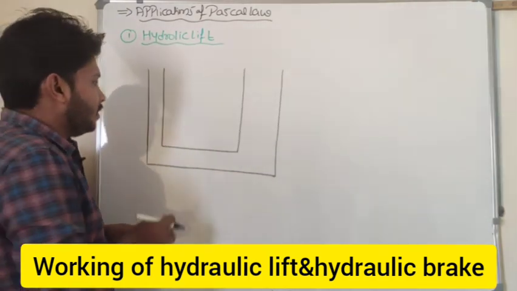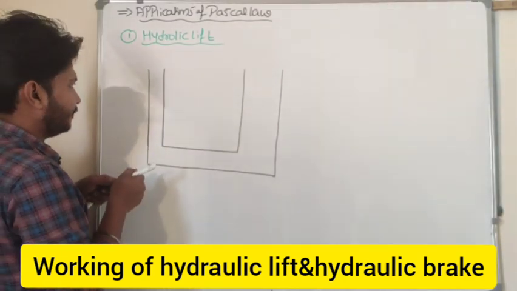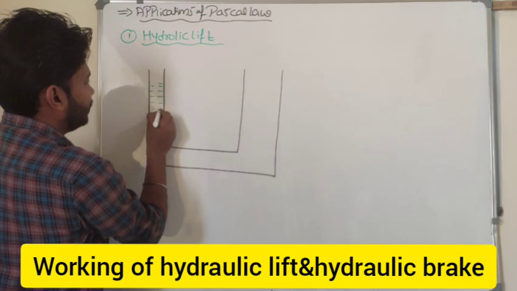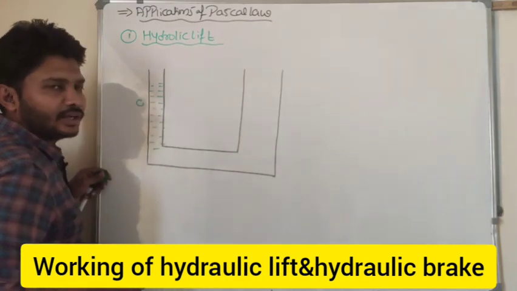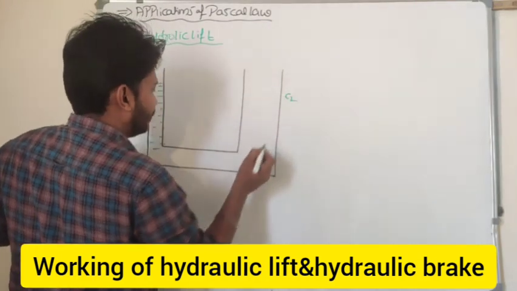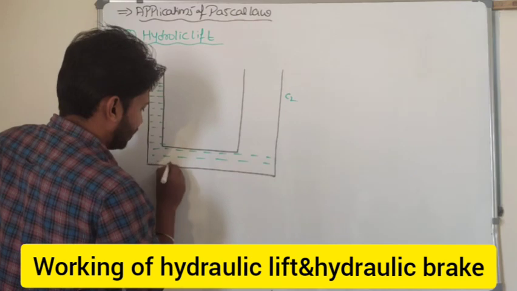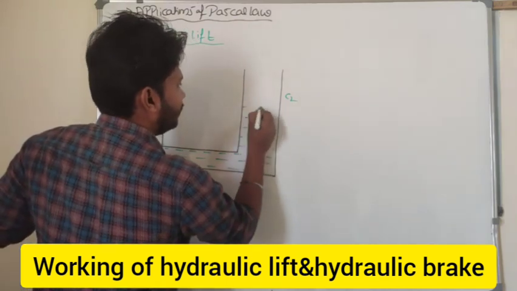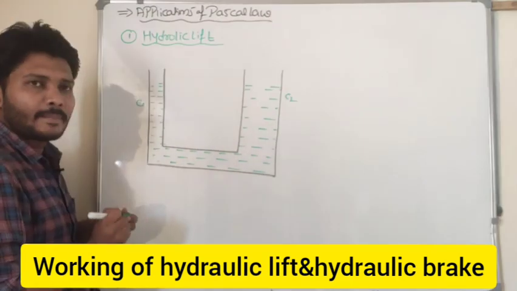Now inside these columns I will fill the fluid. This is vertical column C1 and this one is vertical column C2. These two vertical columns are attached by one horizontal pipe, and they have different cross sectional areas.